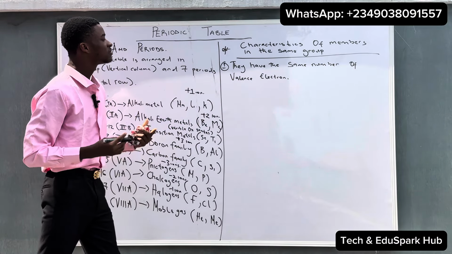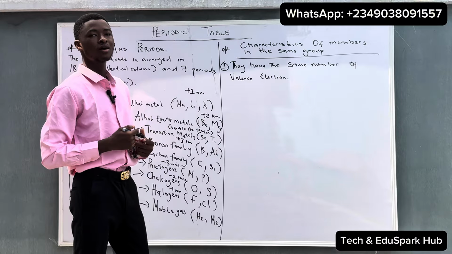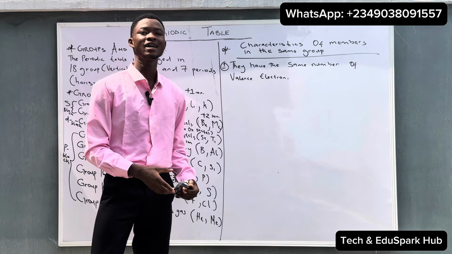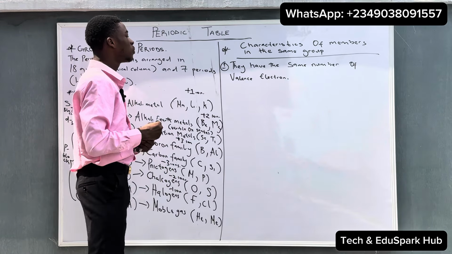So what does this mean? This means that any member of a particular group must have the same number of valence electrons, which means the number of electrons they will be handing out must be the same. So let's take group 1 for example.